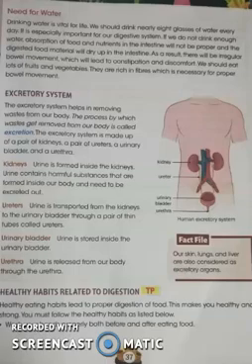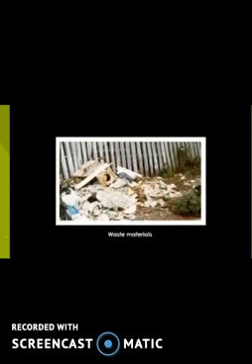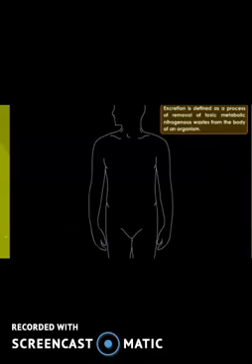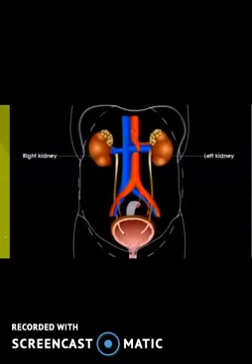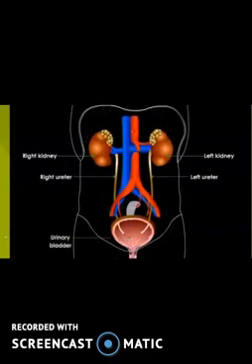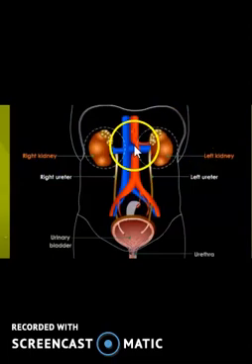The excretory system consists of a pair of kidneys, a pair of ureters, a urinary bladder and a urethra, right? Just as we throw away the waste material from our homes, our body has the excretory system. Here you can see the system consists of kidneys, ureters, urinary bladder and urethra. You can see this is the right kidney and the left kidney. Together they form a pair of kidneys.